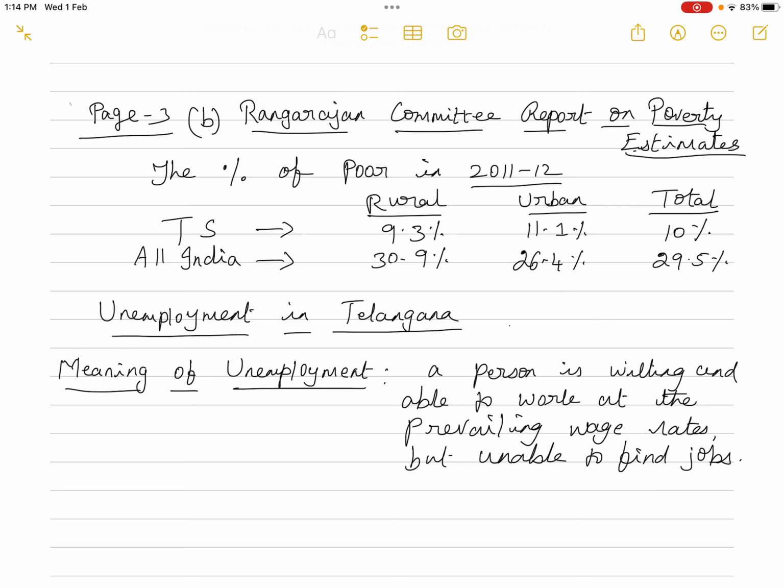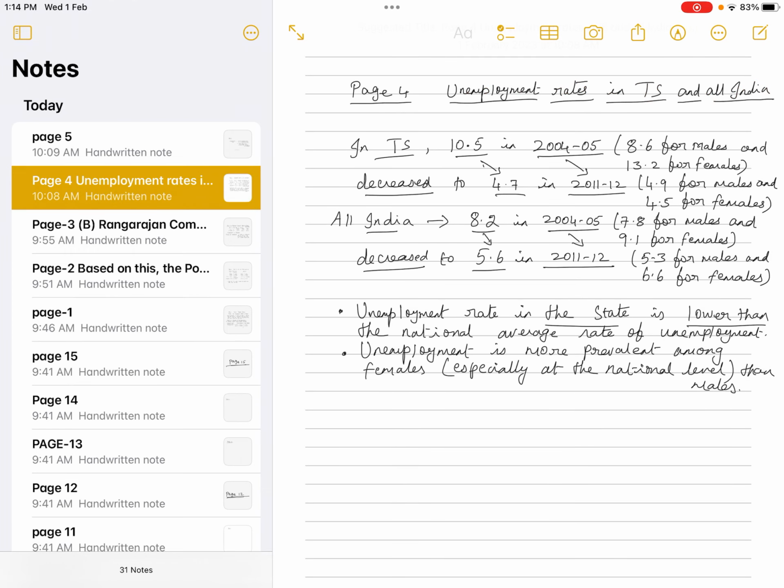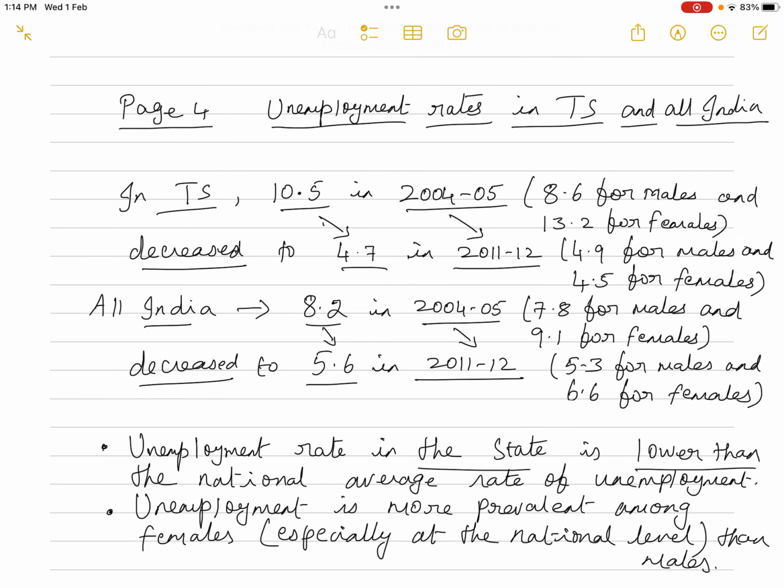Based on this type of unemployment, that is involuntary unemployment, let us check the unemployment rates in both all India as well as the Telangana state. In TS the unemployment rate happens to be 10.5 in 2004-5. If you want to see the breakup, it is 8.6 for males and 13.2 for females. From 10.5 in 2004-5, the unemployment rate in TS has decreased to 4.7 in 2011-12.